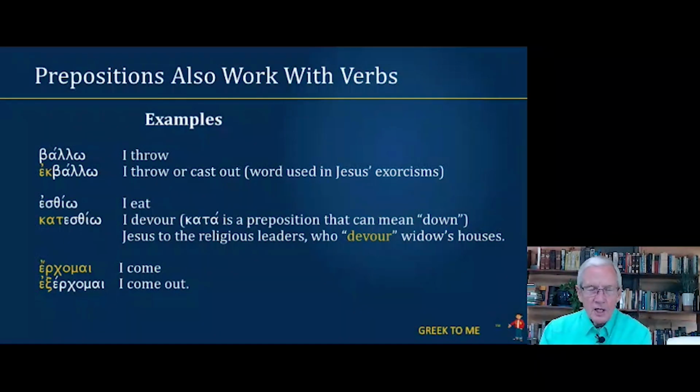Exerchomai means I come out. Now you'll notice the kappa changed to a xi, and that's simply because it's easier to pronounce as one word, exerchomai, instead of stopping and starting, ek-erchomai. So exerchomai, that sound is thrown in there just to facilitate pronunciation.